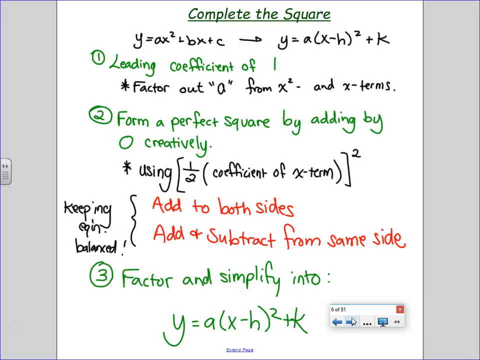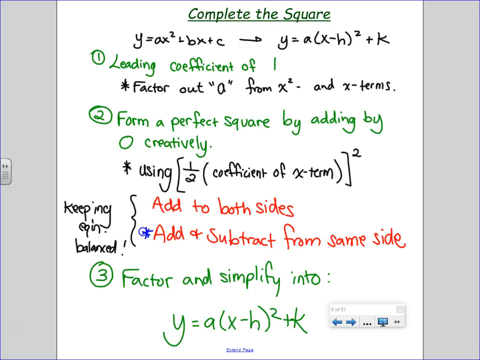Then I form a perfect square by adding 0 creatively. How did I do that? You can either add to both sides, but what did I do? I added and subtracted on the same side. Why? I want everything over here at the end anyway, so I don't want to put stuff on the other side if I'm just going to move it back soon. So technically I'm going to choose the second one, but you can do the first one if you're more comfortable with it.